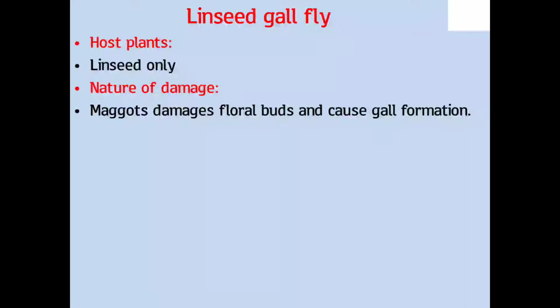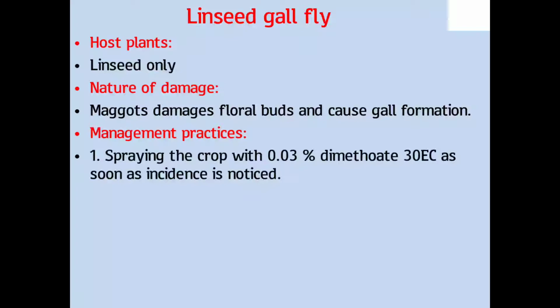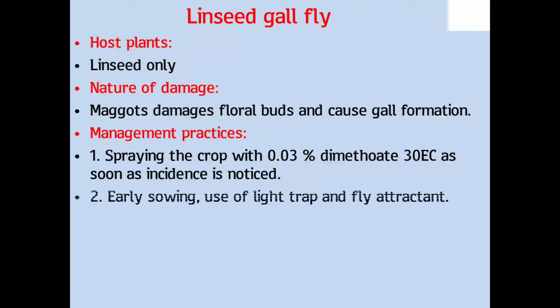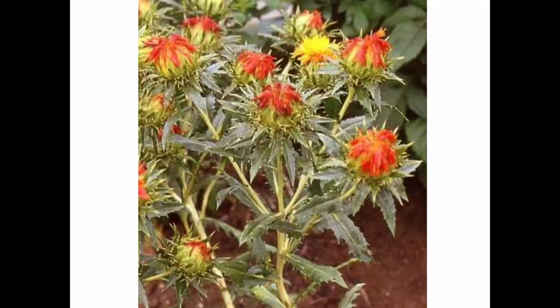Nature of damage: maggots damage floral buds and cause gall formation. After hatching of the eggs, these maggots damage the floral buds and cause gall-forming symptoms. Management practices: spraying the crop with 0.03% dimethoate. This is the most important for control of the linseed gallfly. Another important practice: early sowing and use of light traps for control of the linseed gallfly.